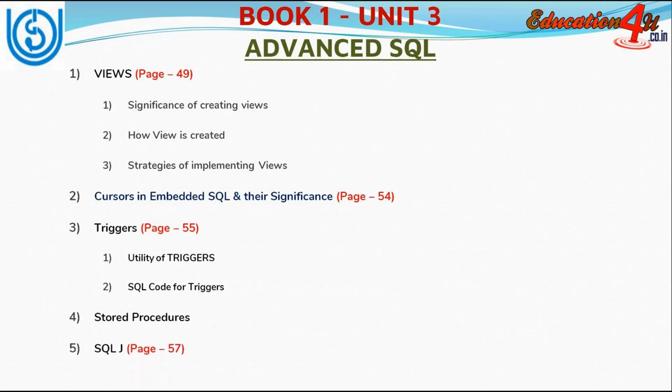Now the last topic, SQLJ, is very important, available on page number 57. In SQLJ, you should know the requirements for SQLJ, the working of SQLJ, and the differences between SQLJ and dynamic SQL.